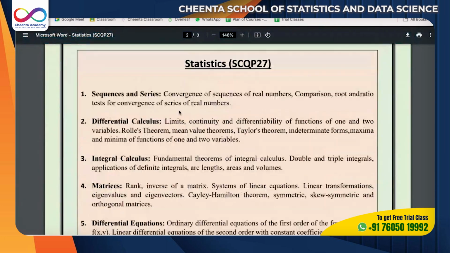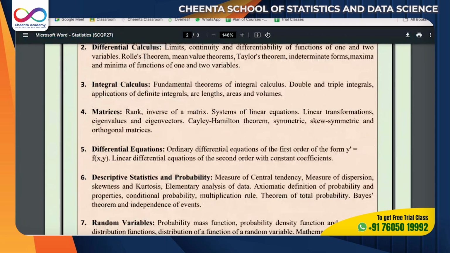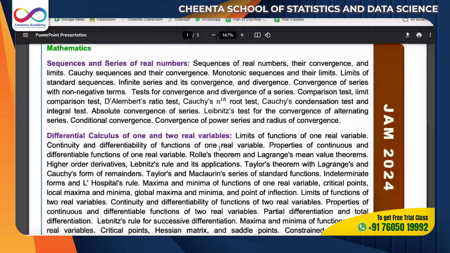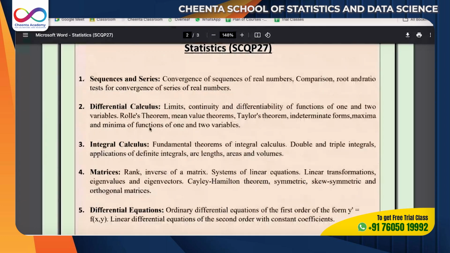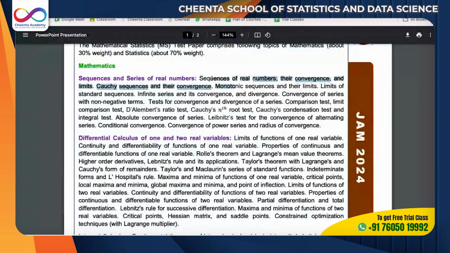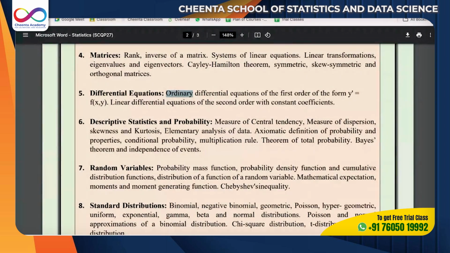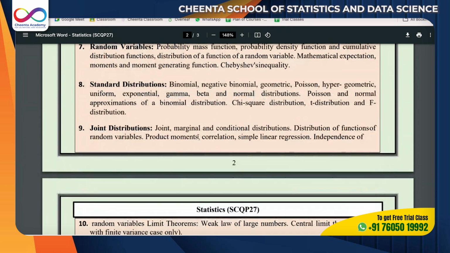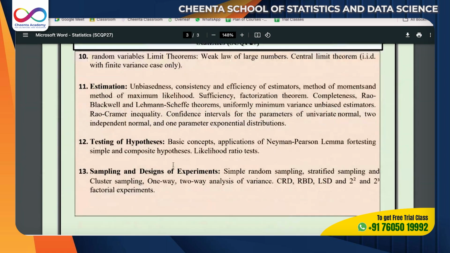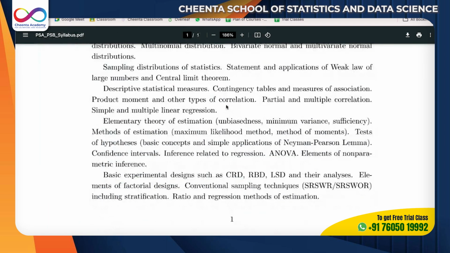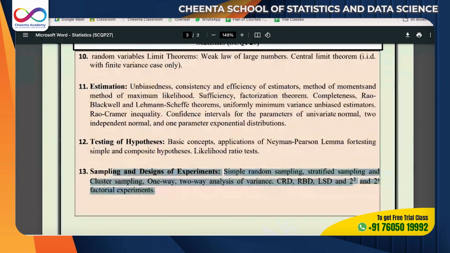Now, for the statistics people, if you see, all the syllabi are the same, just that IIT has given a much more detailed syllabus than CUET. The only extra things CUET has are differential equations and descriptive statistics and probability. The rest are all the same. Sampling and design is also in ISI, so it's a mixture of things.